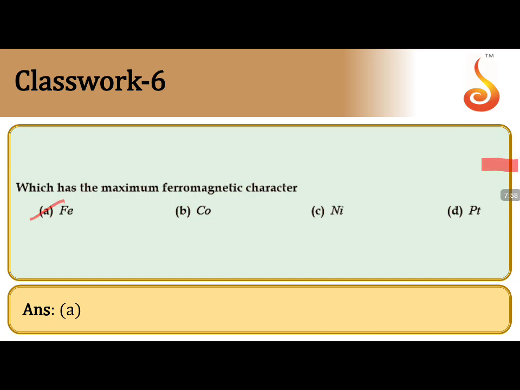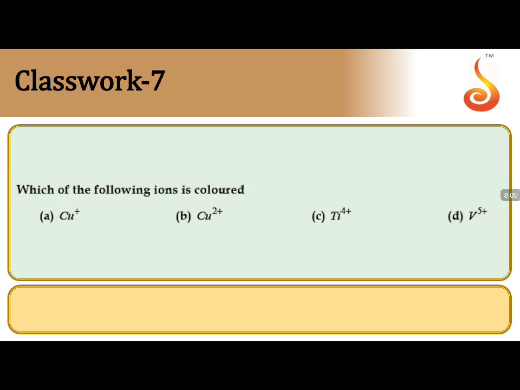Moving to the next question. Which of the following ions is colored? Colored ions have unpaired electrons. So the key concept for us is which has unpaired electrons. Unpaired electrons are responsible for color. So how to identify this particular one?